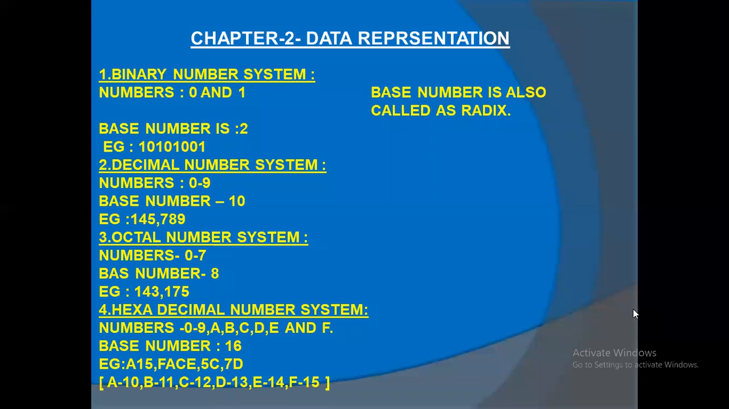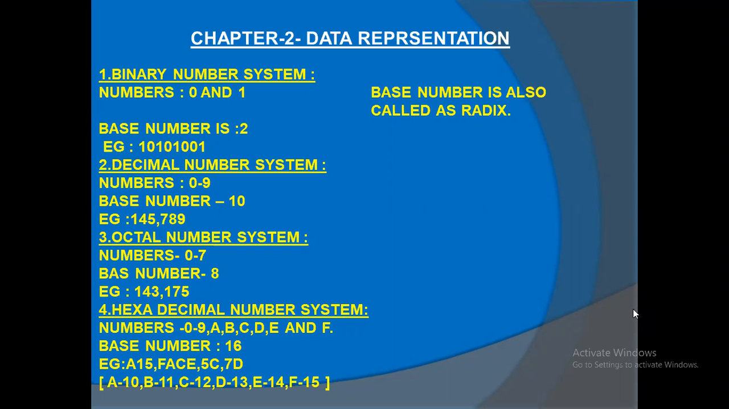And next I'm giving FACE. What is the number? F means 15. A is 10. C means 12. And E means 14. So the numbers are 15, 10, 12, 14. This is the number for FACE. FACE is a word.